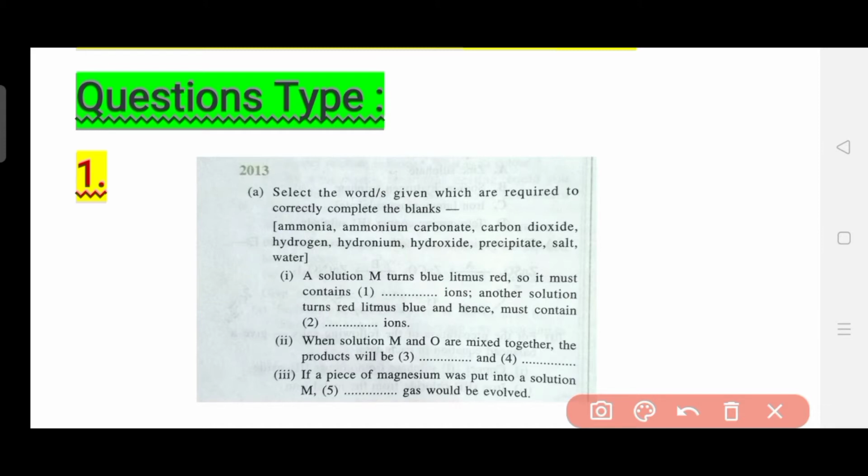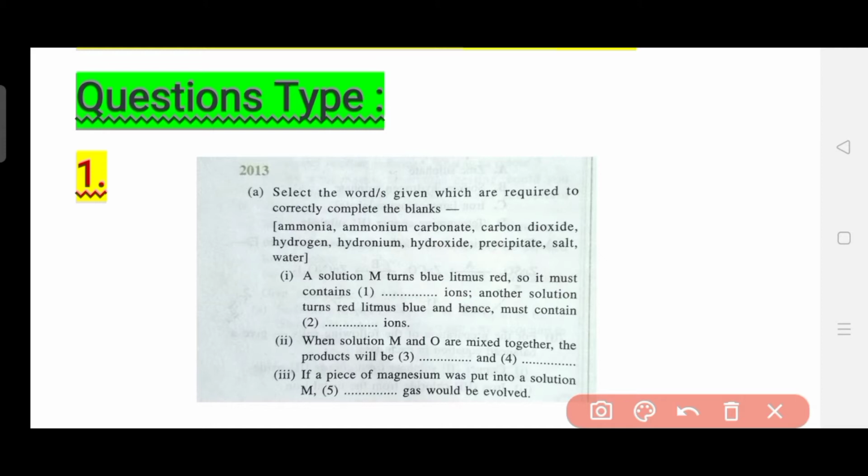A solution M turns blue litmus red, so it must contain dash ions. You know that if a solution has turned blue litmus red, that means it is an acid, so you can definitely answer which type of ions are found. Now another solution turns red litmus blue and hence must contain dash ions. If it has turned red litmus blue, then that means it is a base.